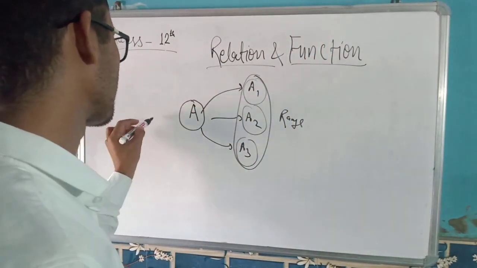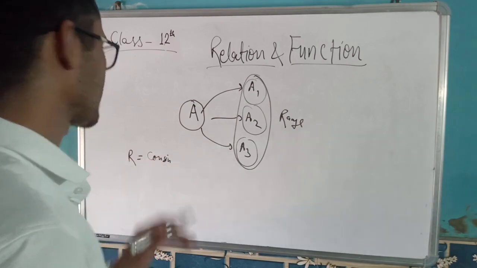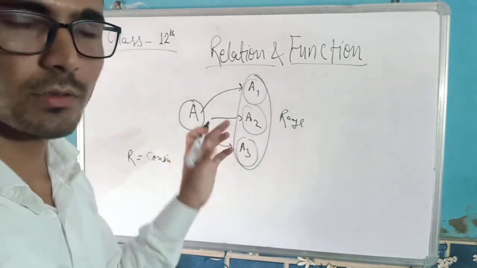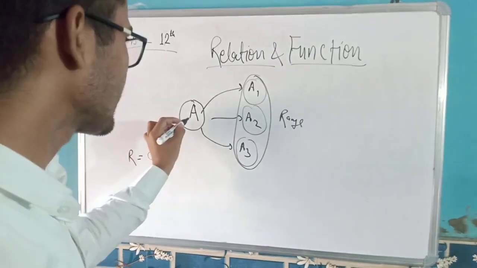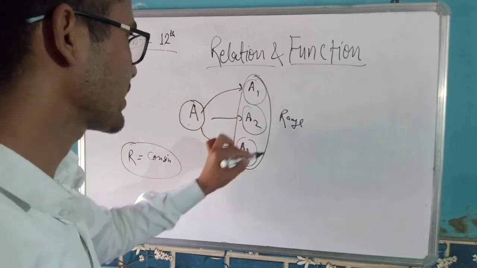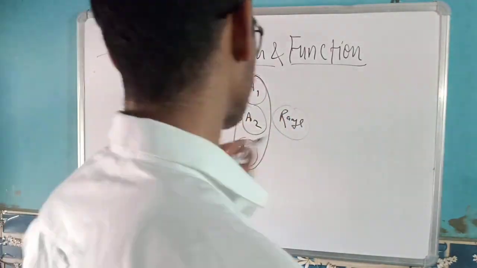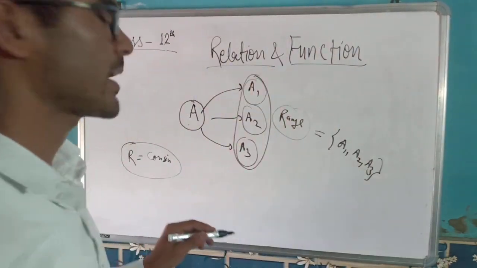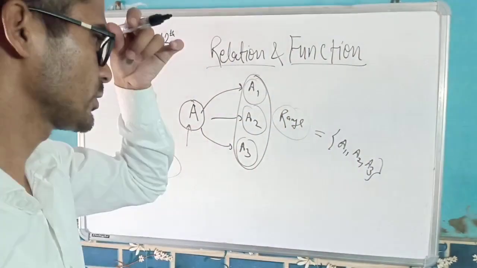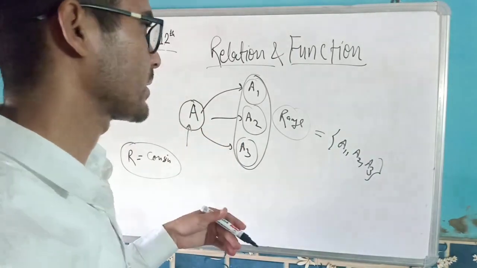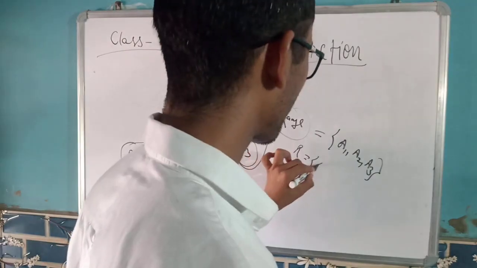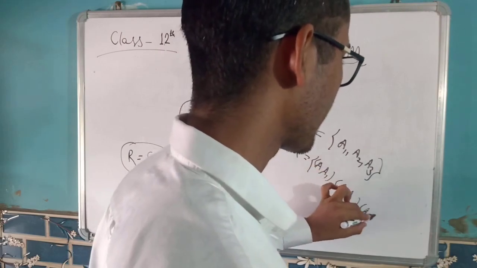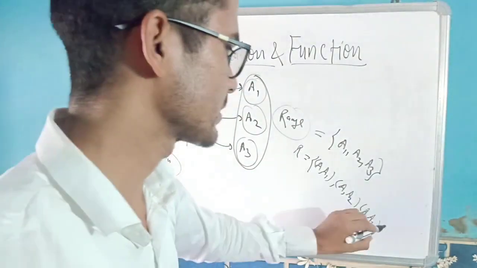Let's say I take the relation cousin, meaning A has these many cousins. What type of relation is this? A one-to-many relationship, we can say. With this relation, how many elements are in the range? 3: A1, A2 and A3. And how many elements are in the domain? Only 1, right? So if I write it as a relation, it will be (A, A1), (A, A2), (A, A3).